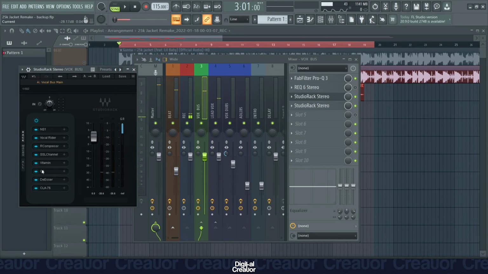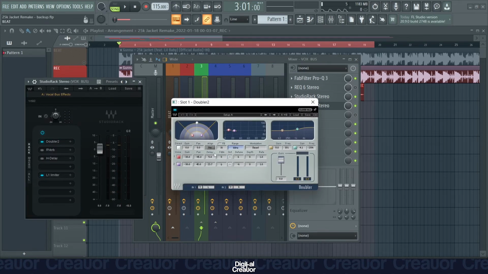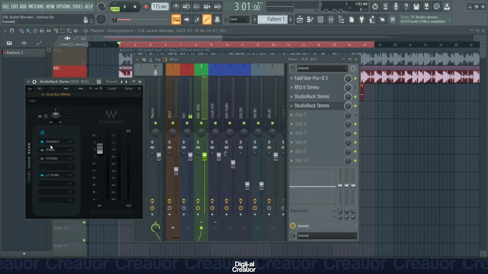So you can hear it just compresses everything, just squashes it a bit, and brings everything together. So the next thing on my second studio rack is the doubler. What this does, I just use it to thicken the vocals a little bit. You'll barely be able to hear the double effect because I turned the gain down so low. So the gain is on -30 for both of the doubles. It's just to thicken the vocals a little bit. You'll barely be able to hear the effects, but it spreads the vocals out just a bit. So this is what it sounds like with the doubler on.